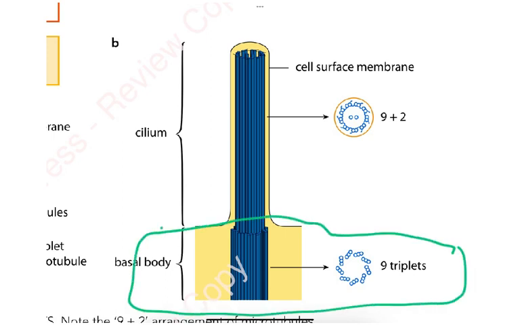So this is inside the cell membrane. And this is the one on the outer side, the 9+2 structure. So the cilium and the basal body, you've got to know the differences. I'm showing you a few more diagrams on this.